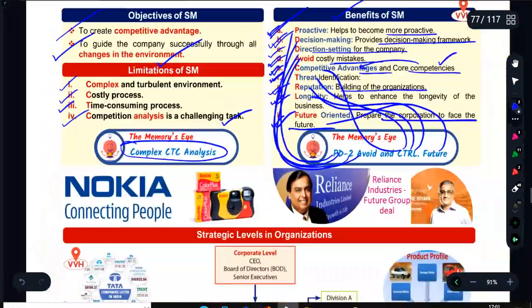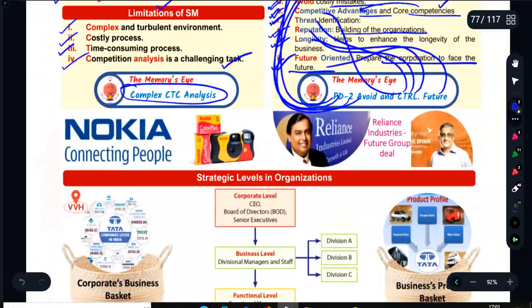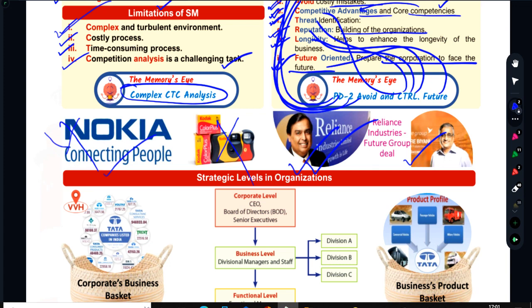So here we sum up with these. There are so many examples. Nokia could not understand the technological changes, the fast moving, complex and turbulent environment, and everybody knows what happened to Nokia. Kodak could not survive, but at the same time, at the time of recession, Reliance was acquiring Kishore Biyani's Future Retail. How? Because they had a strategy. Kishore Biyani's strategic management processes were not doing so well. So this is all about strategy, limitations, objectives, benefits, and all.